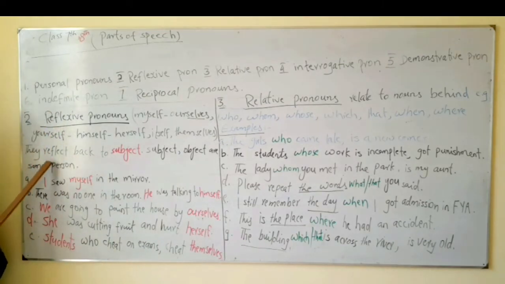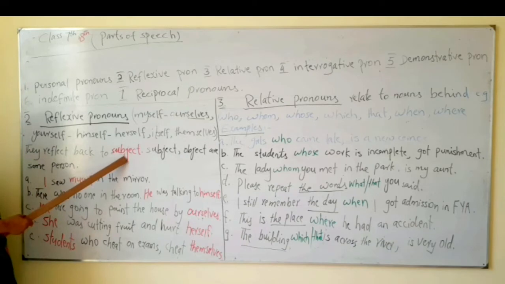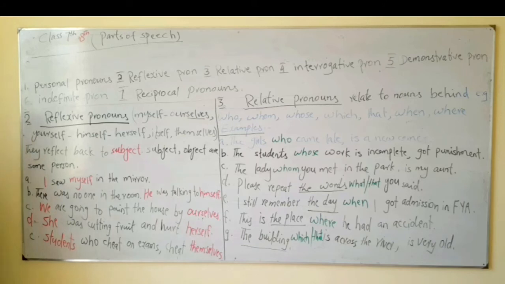And what are reflexive pronouns? They reflect back to the subject. Like here, subject and object are the same person. For example, I looked into the mirror and saw myself in the mirror. Whatever the subject is, here it is I, so I, myself. Subject and object are the same person. Like he looked into the mirror and saw himself. She looked into the mirror and saw herself.